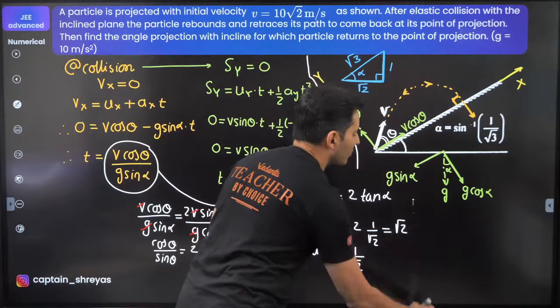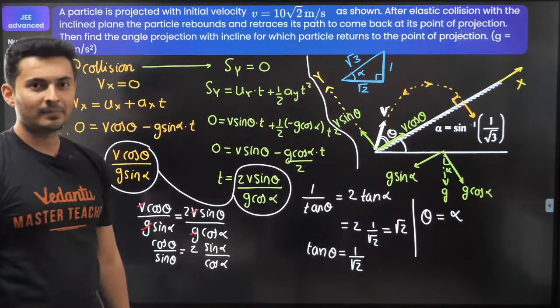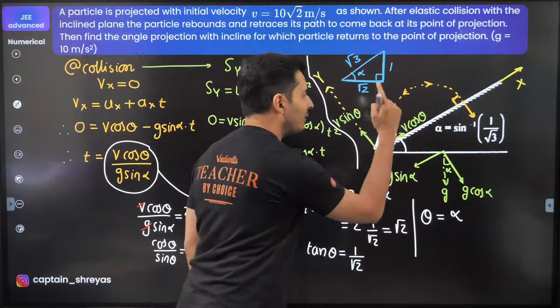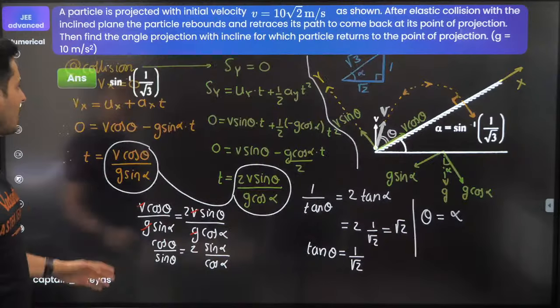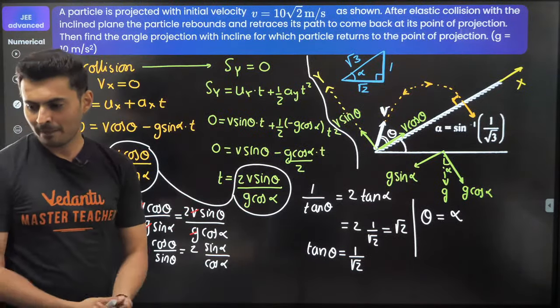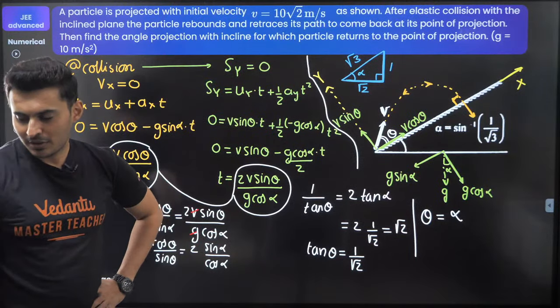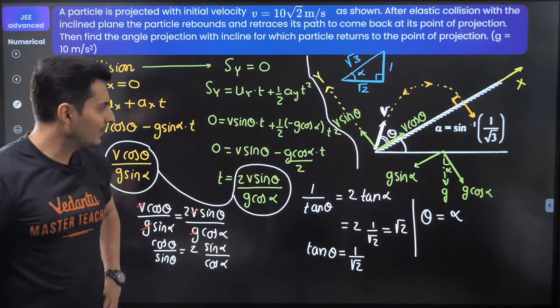From all of this, what did you get? Theta just comes out to be alpha. So the value of theta is exactly sine inverse of 1 by root 3. There you go. Yes, it is sine inverse of 1 by root 3. Same thing. Just check this out. See if this is fine. Isn't it a beautiful question?